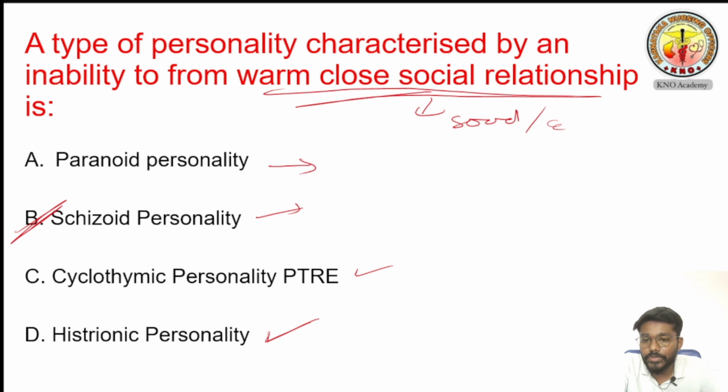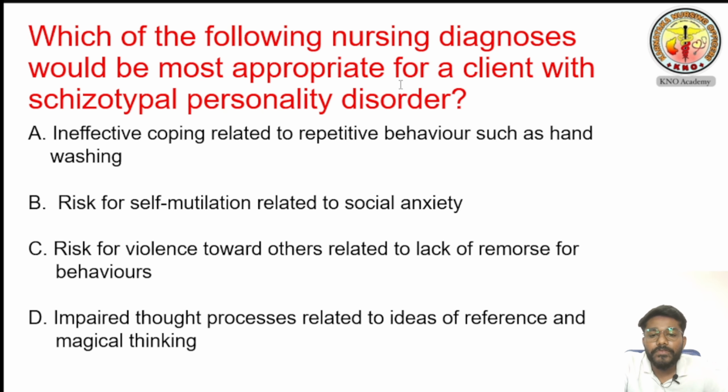So next, which of the following nursing diagnosis would be most appropriate for a client with schizotypal personality disorder? In this one, it is asking what is the most appropriate nursing diagnosis for schizotypal personality disorder. What is schizotypal? It is magical thinking. Over this one ideas will be coming for schizotypal. We'll see first option. Ineffective coping related to repetitive behavior such as hand washing. No, this is not the schizotypal behavior. It is the OCD, obsessive compulsive personality disorder.